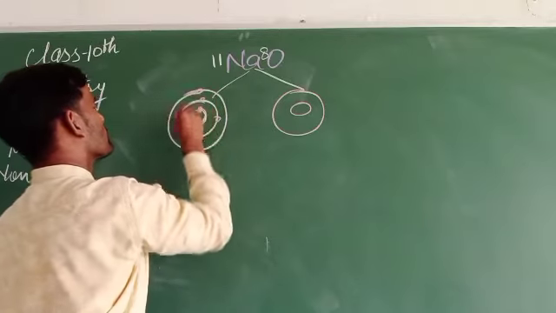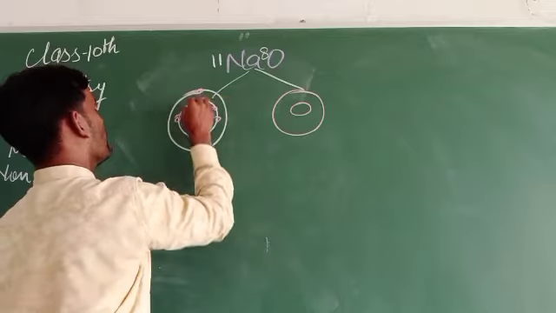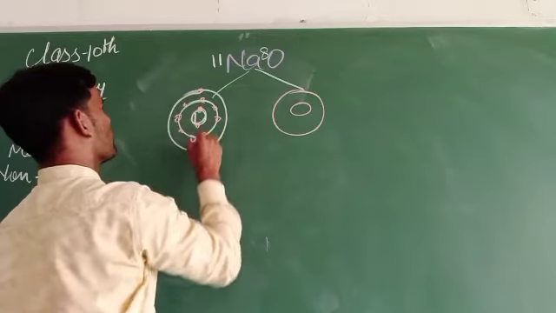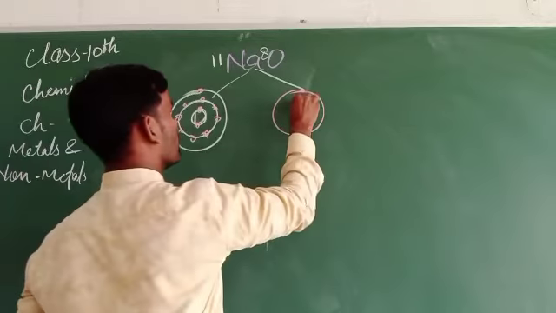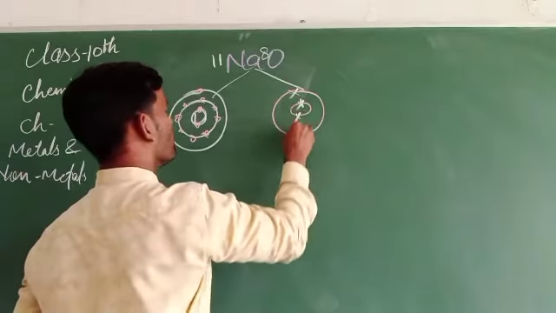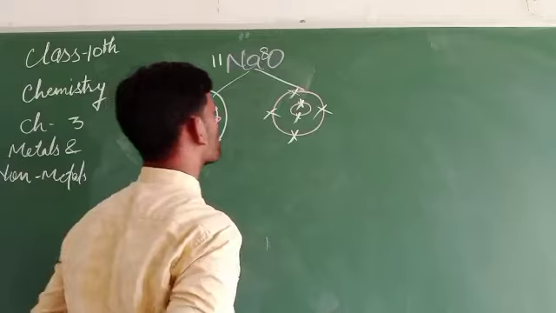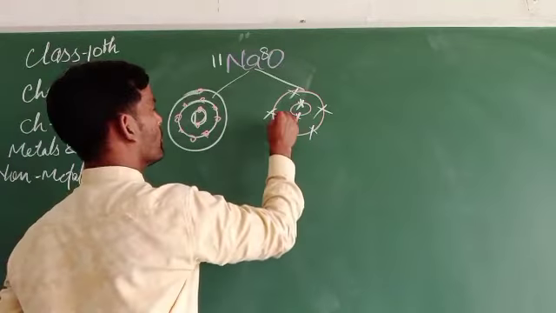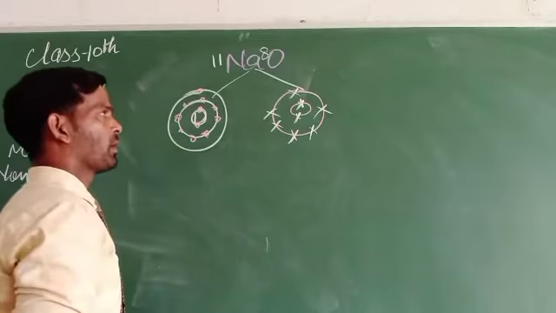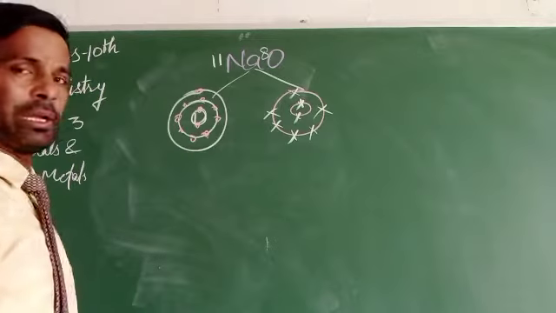Sodium has a total of 11 electrons and oxygen has a total of 8 electrons.